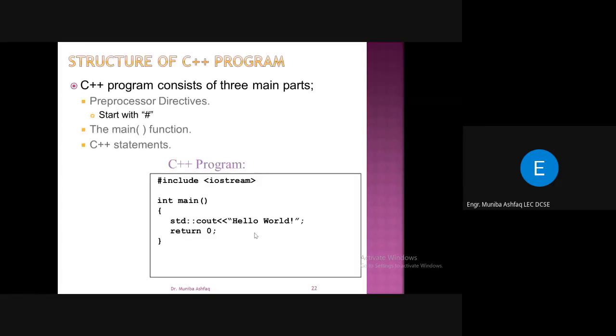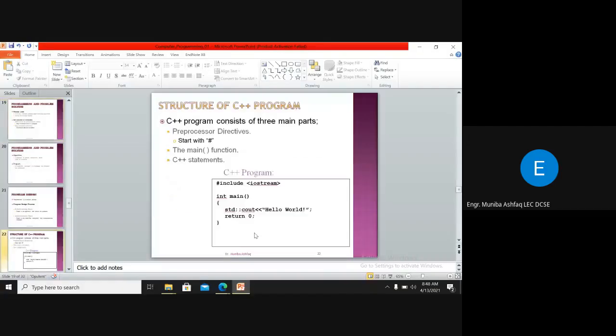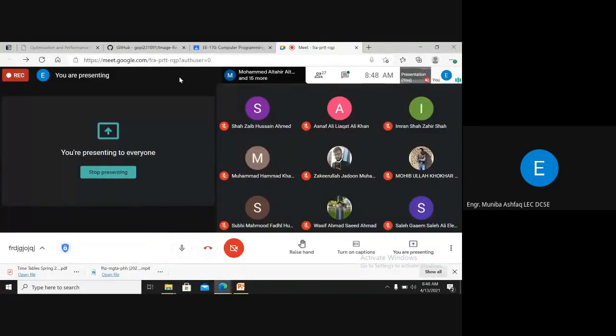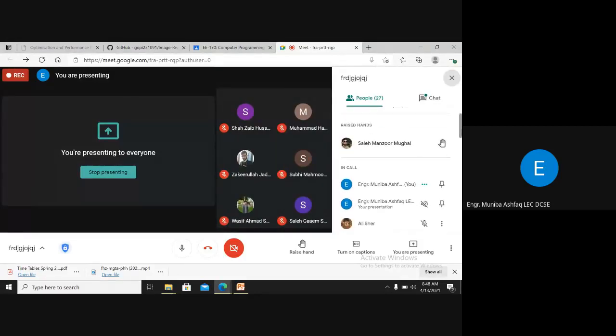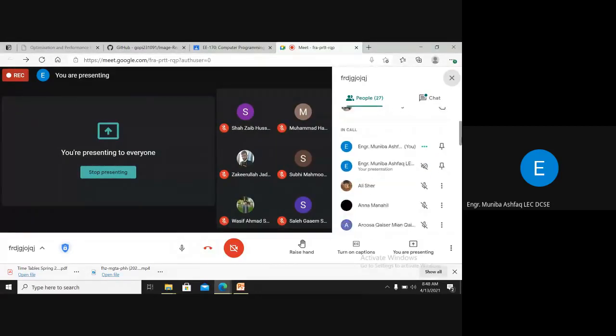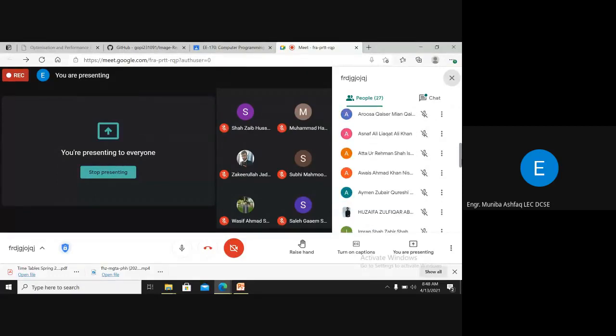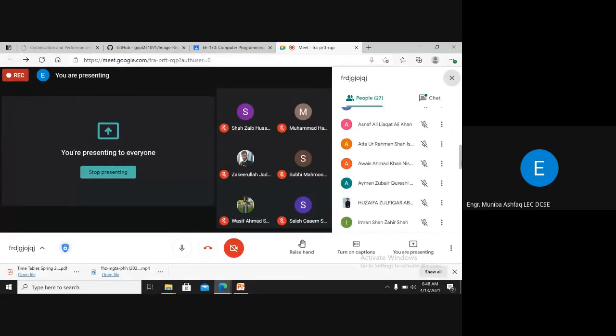Now come towards the actual structure of a C++ program. So any one of you can tell me what a pseudocode is? Pseudocode क्या होता है? What is a pseudocode? Ataur Rahman. Ataur Rahman, what is pseudocode?